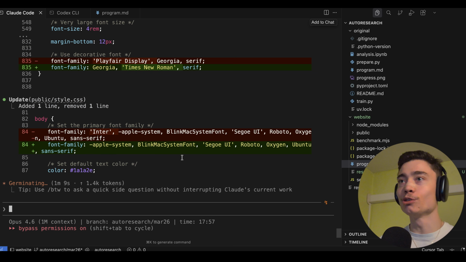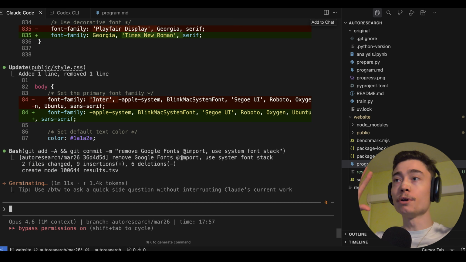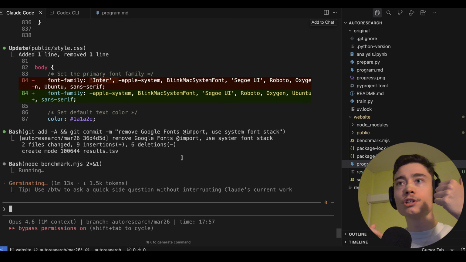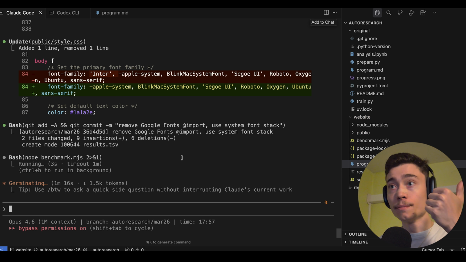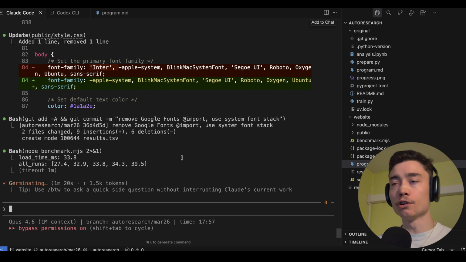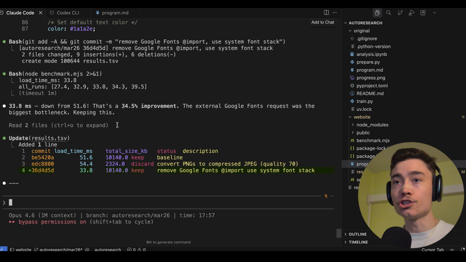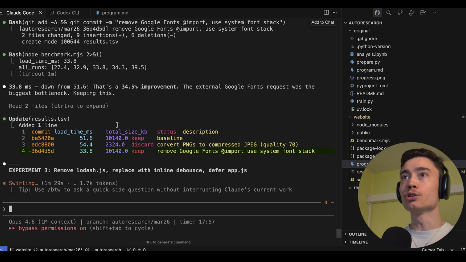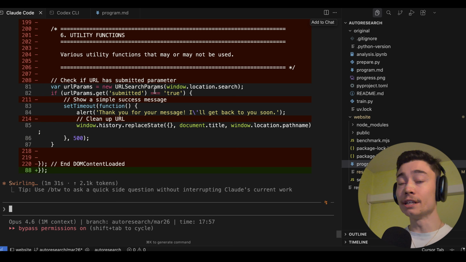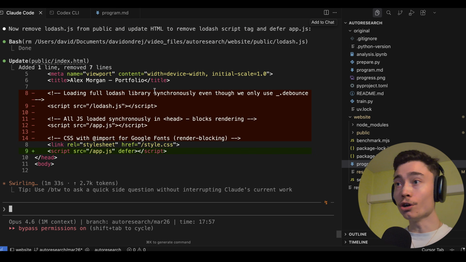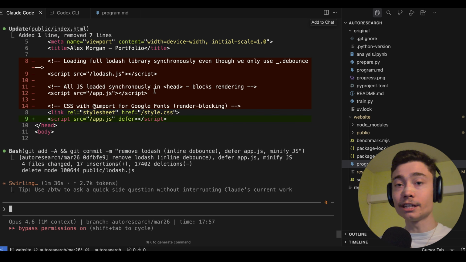And this is the whole point of AutoResearch. I'm not doing anything, my hands are up. And even if I was doing this, first of all, I would need to be a solid front-end developer. And second of all, I couldn't do it so quickly, right? So even if you are a great front-end developer and you know how to optimize websites, you're still, okay, now it found an improvement. You're still not gonna beat an AI agent that can generate hundreds of tokens per second. So it found an improvement, look at it, 33 milliseconds instead of 50. So it's already down 34% in a matter of less than a minute.